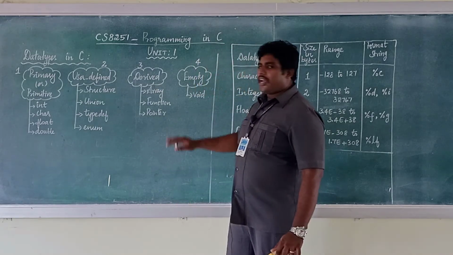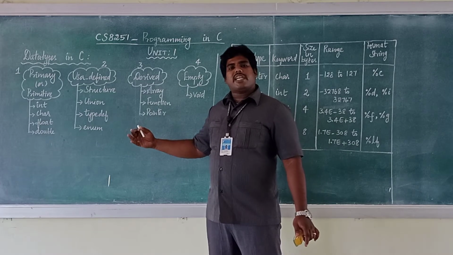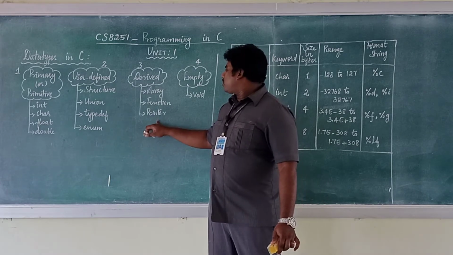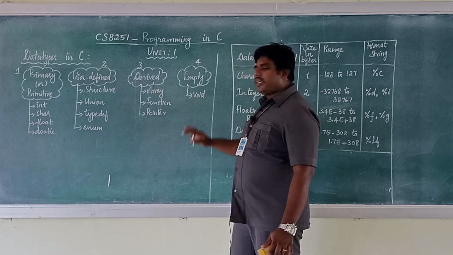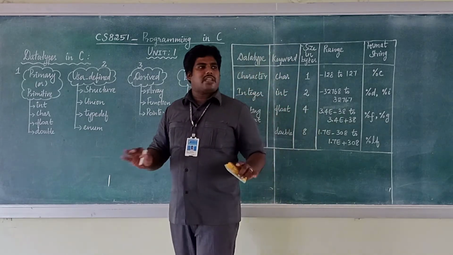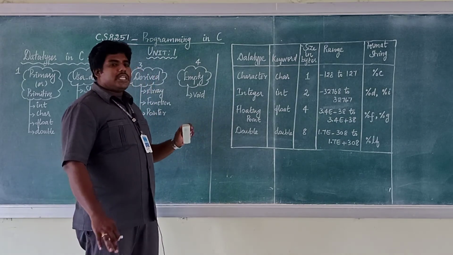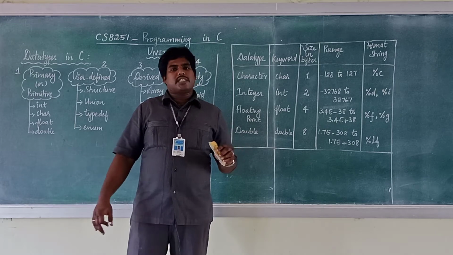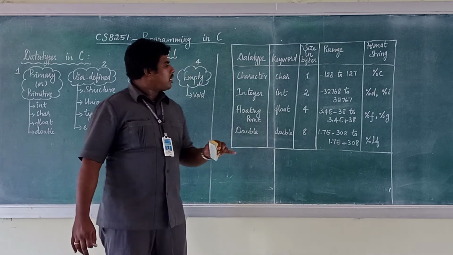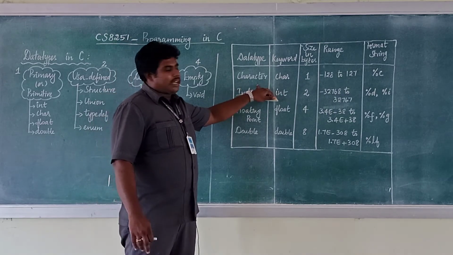Then derived data types means with the help of array, function and pointer we can derive values. The last one is empty, meaning nothing, null. This is void, meaning 0. Okay, so these are the 4 categories. In this I am going to explain the primitive data types. In the primitive data types, the first one is character.